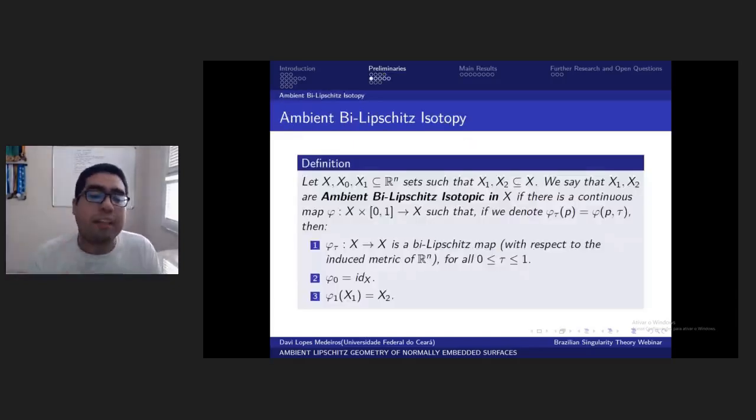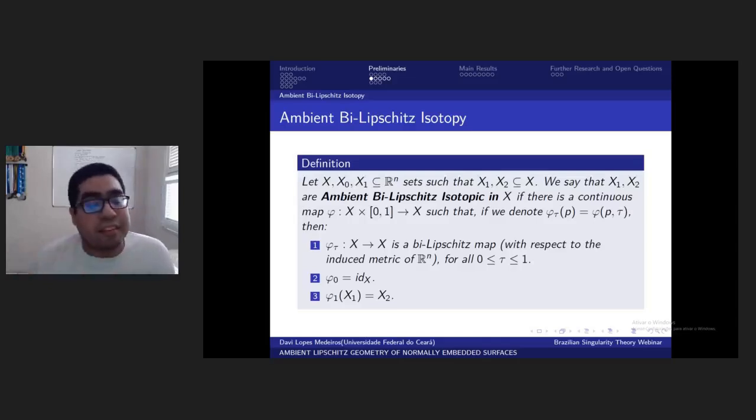Okay, but now let's talk about ambient bi-Lipschitz isotopy. That's a way to try to imitate the Reidemeister moves for R3, because although the Reidemeister moves are done on a curve in 3-dimensional space, one can expect that the Reidemeister moves will only appear in surface germs in R4. However, even in R3, we must deal with this condition, so we must define ambient bi-Lipschitz isotopy in order to do these moves, even in R3.